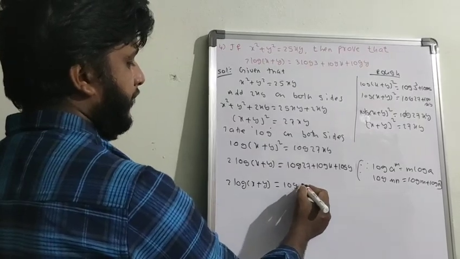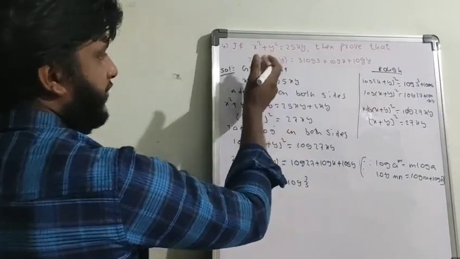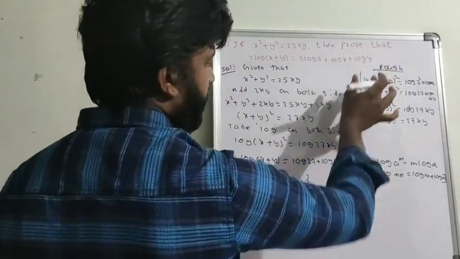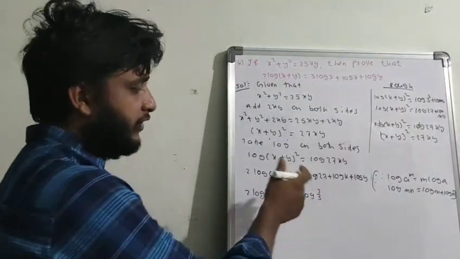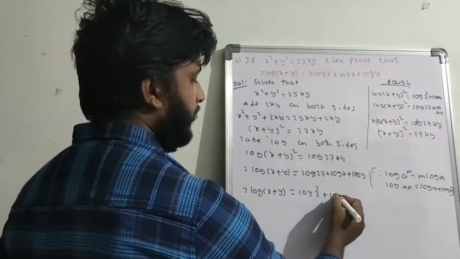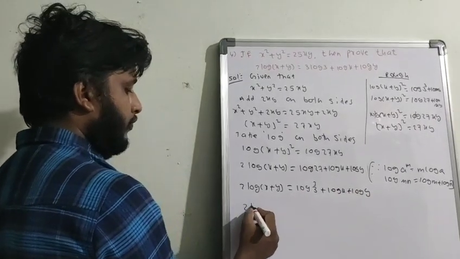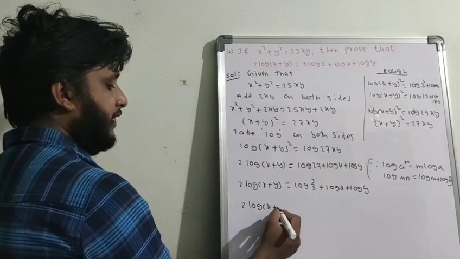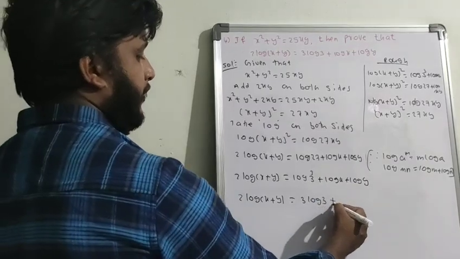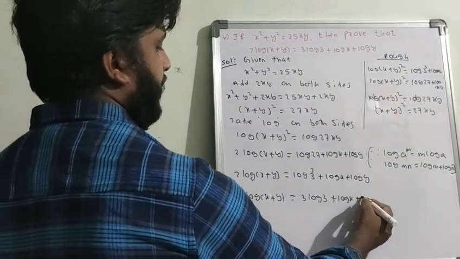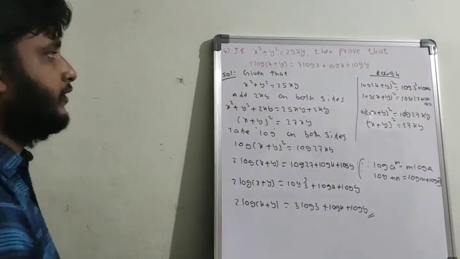Okay, so 2 log (x plus y) equals log 27 plus log x plus log y. Again you can write 27 as 3 cube. Why? Because we need 3 log 3. The left hand side came as 2 log (x plus y), and the right hand side is log x plus log y, but in place of log 27, I want 3 log 3. So 27 you can write as 3 cube. So 2 log (x plus y) is equal to 3 log 3 plus log x plus log y. So now this is hence proved.